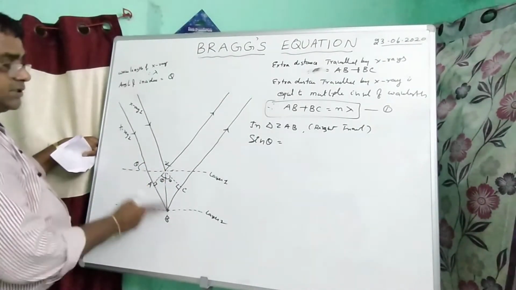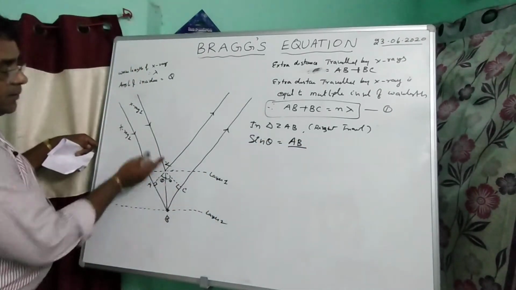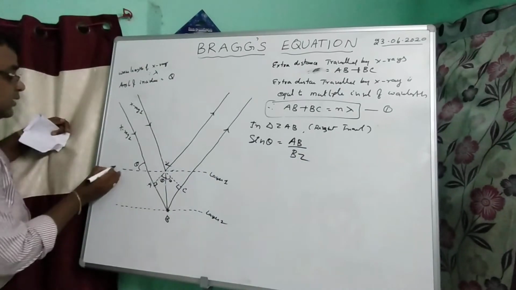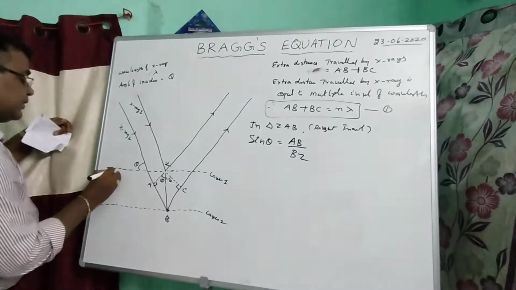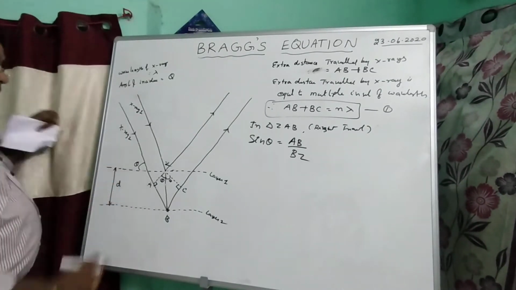So this is the opposite side AB by the hypotenuse BZ. This is the first layer, this is the second layer. The distance between the two layers is D, known as the interplanar distance.